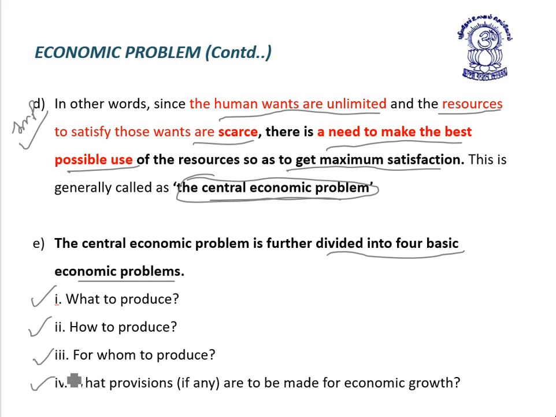So under the central economic problem, we have to face or discuss 4 basic problems, which are as follows. Problem number 1, what to produce. Problem number 2, how to produce. Problem number 3, for whom to produce. And problem number 4 is what provision or mechanism is to be made for economic growth.